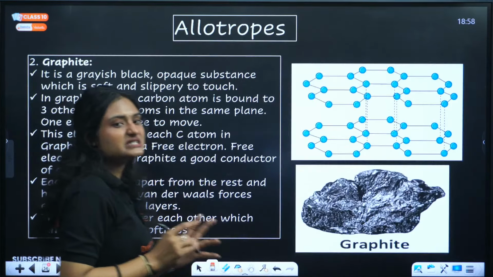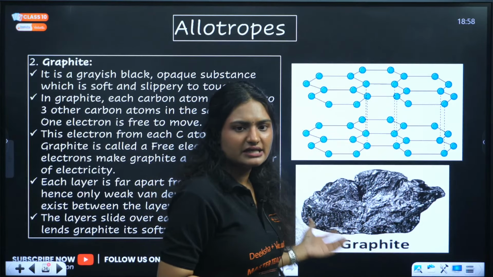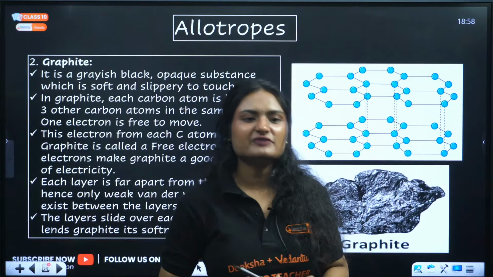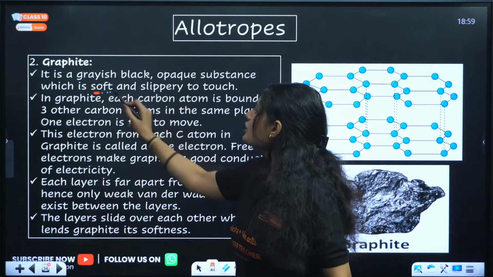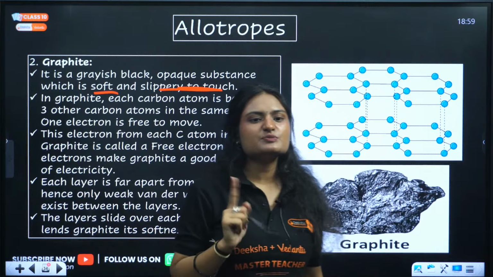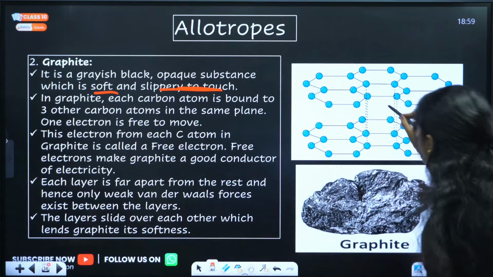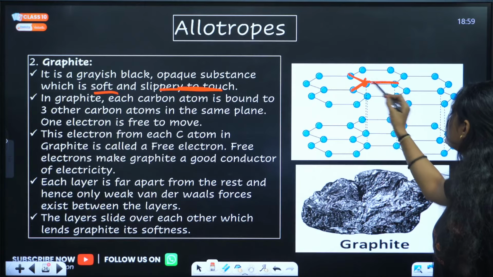Next allotrope is graphite. Graphite is this grayish black opaque thing, okay? Your pencil's tip is made up of graphite. It is soft and slippery to touch. In graphite, each carbon atom is bonded to 3 other carbons. As you can see, this carbon atom is bonded to 1, 2 and 3 carbon atoms.